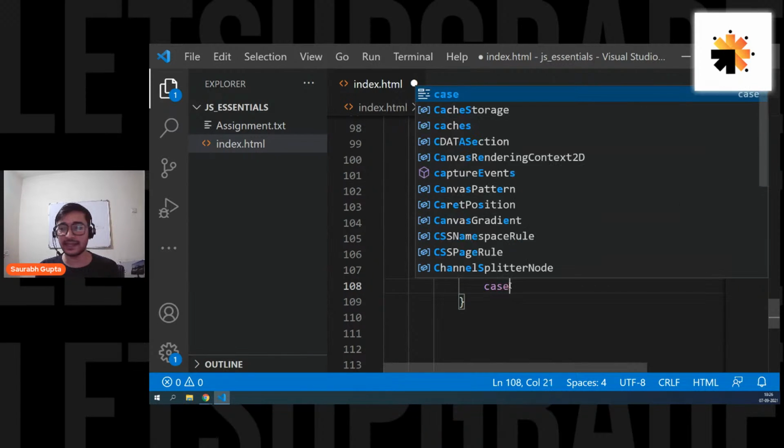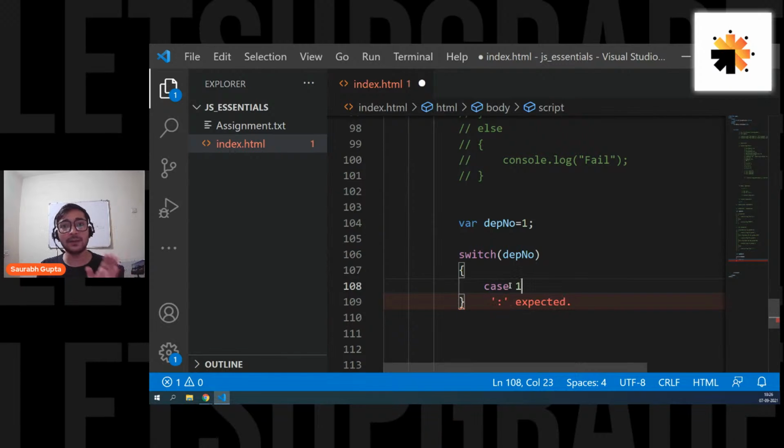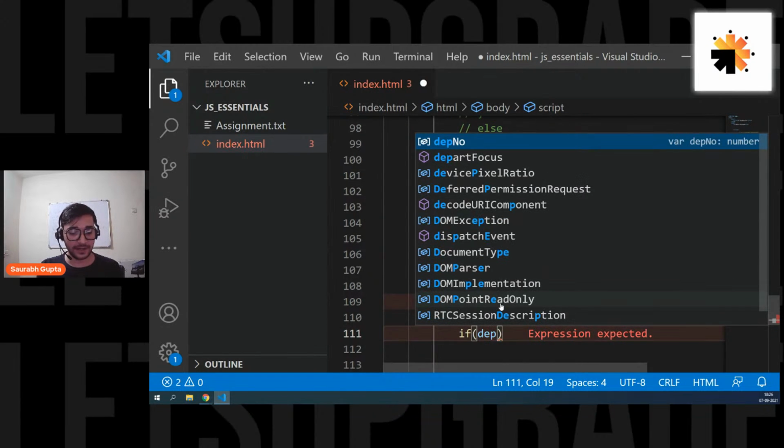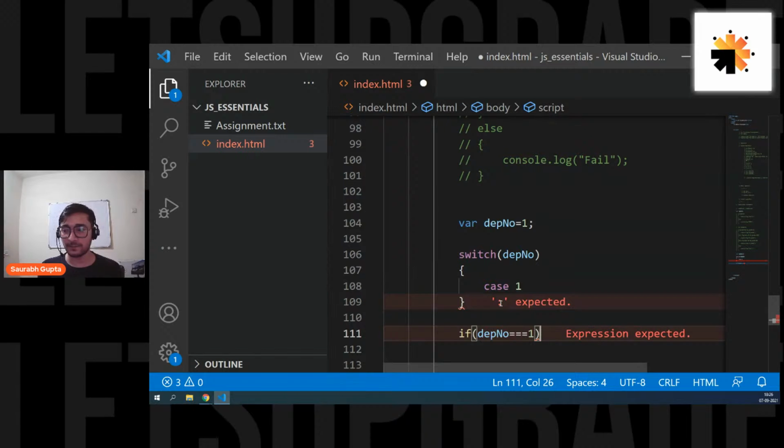So let's say we write case 1. Now remember, when I say case 1, this is not numbering, like this is the first case, then second case. No, this actually means: if department number is equal to 1. This is the meaning of case 1.